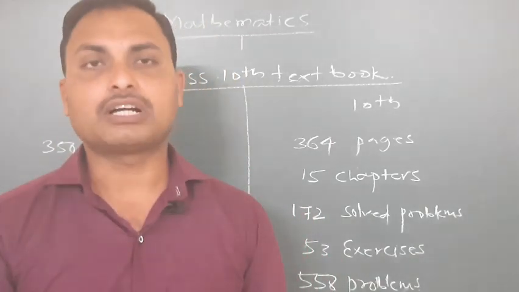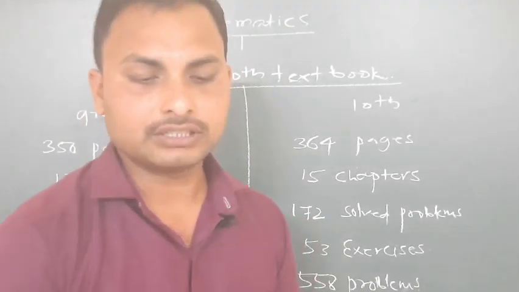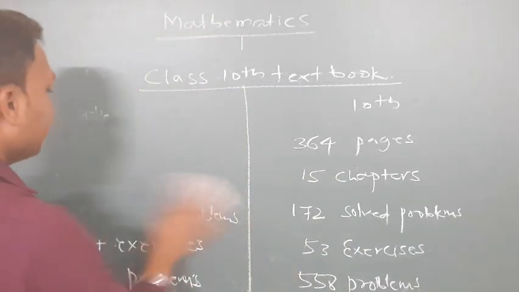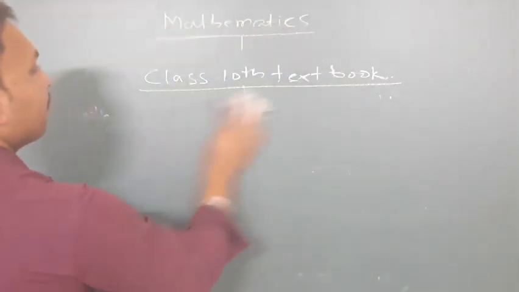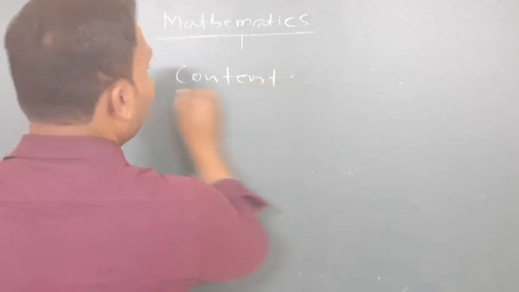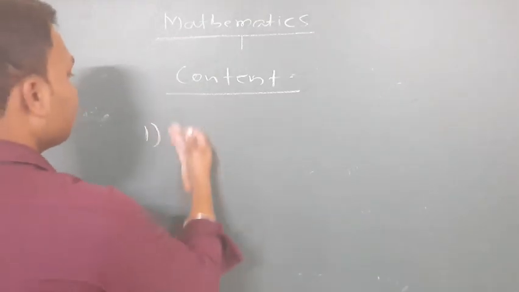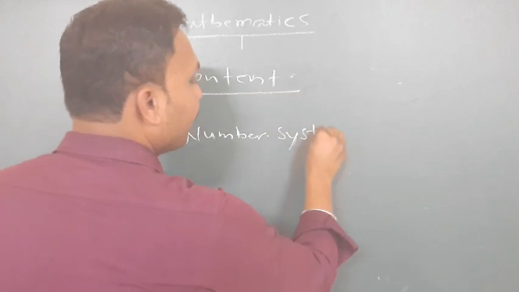Again I will tell you the contents we need to study in the bridge course, just what we need to study in the next class. For your bridge course I have taken some contents from the class 10th textbook, hardly only 5 contents. First I have taken number system, which is very important.